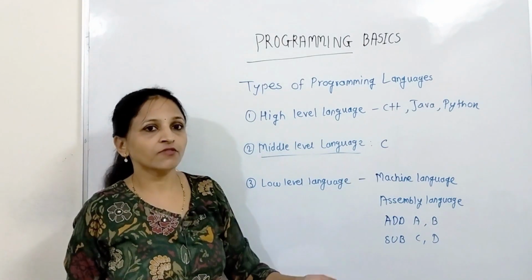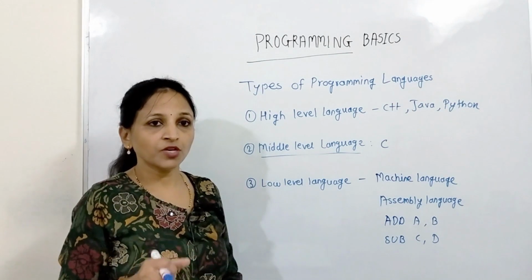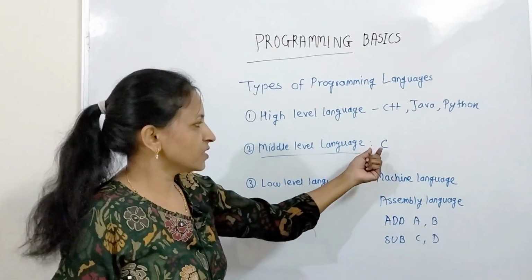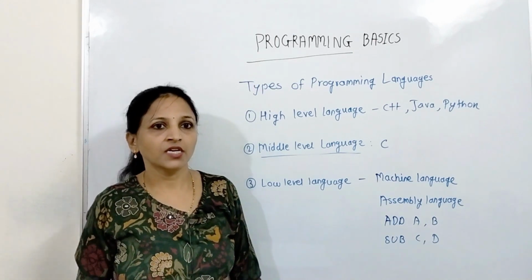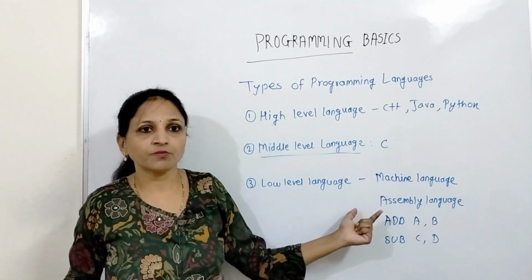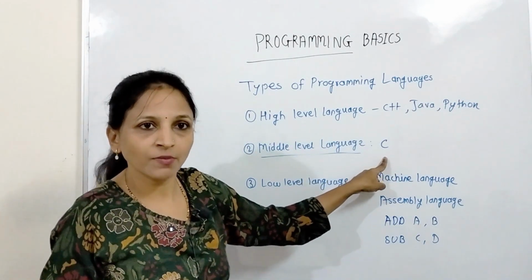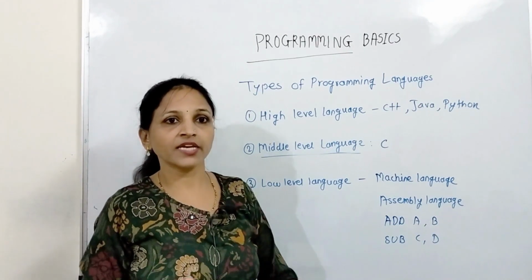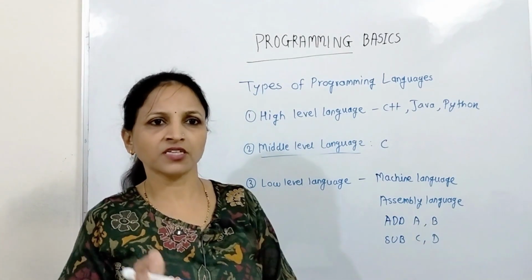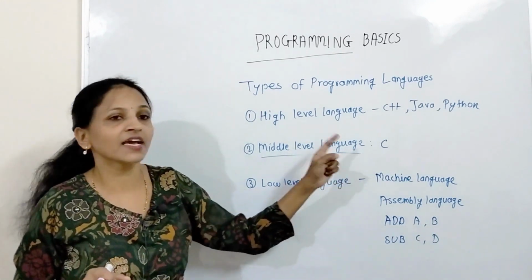Actually C was developed for the development of the Unix operating system. Means C supports both: you can develop high level applications such as game development, and you can even develop low level applications like operating systems, device drivers, and again compilers, means language translators, with the help of C language.